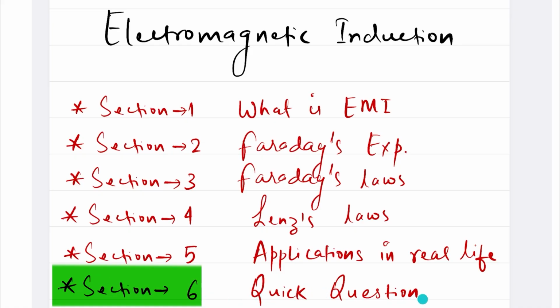And in section six, we are going to have some quick questions related to our previous study, what we have got to know in sections one, two, three, four and five. The quick questions will be totally memory based, so you can answer them easily without any hesitation, and I will tell you the answer if you don't know. So let's take it one section at a time.